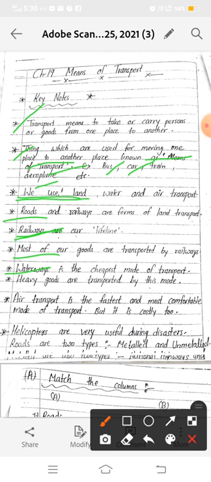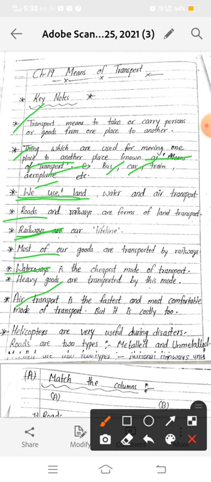Now, air transport is the fastest and most comfortable mode of transport, but it is costly too. Okay, it is the most comfortable and fastest mode of travel. As it is costly, the common man cannot use it.